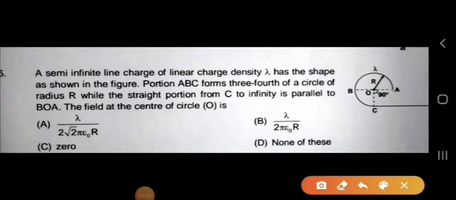It says like this: a semi-infinite line charge, this is my semi-infinite line charge, of linear charge density lambda has a shape as shown in the figure. Portion ABC forms 3/4 of the circle of radius r, while the straight portion from C to infinity is parallel to the BOA, this line. What will be the electric field at the center? Different options will be given. We'll check how to solve.